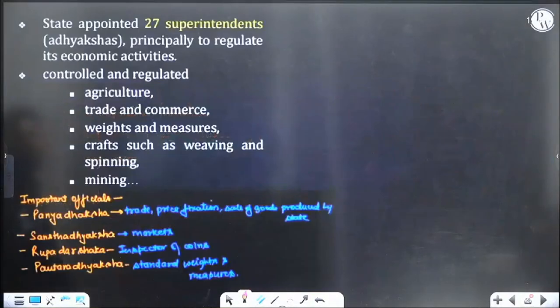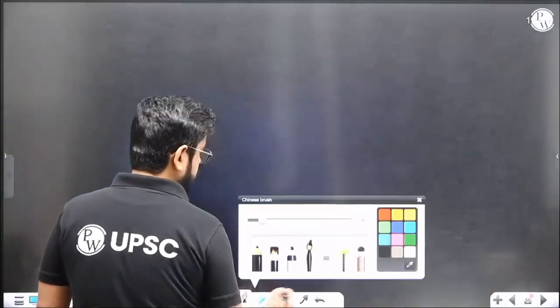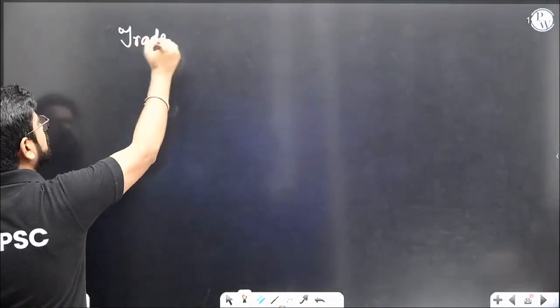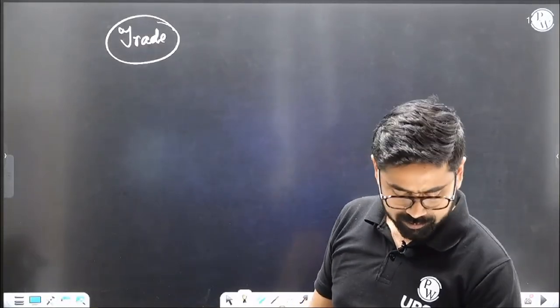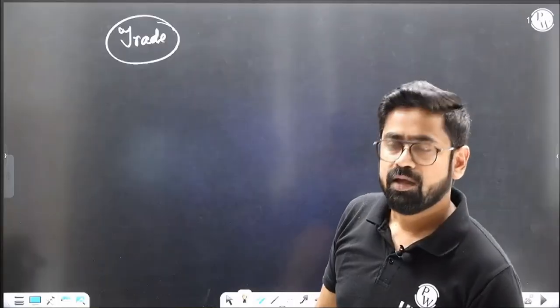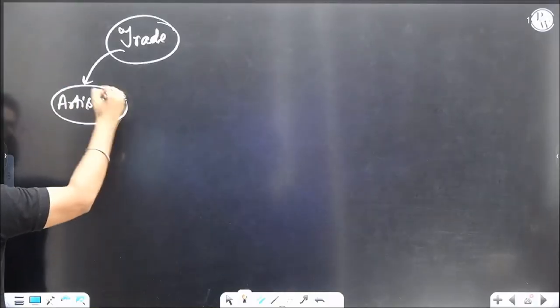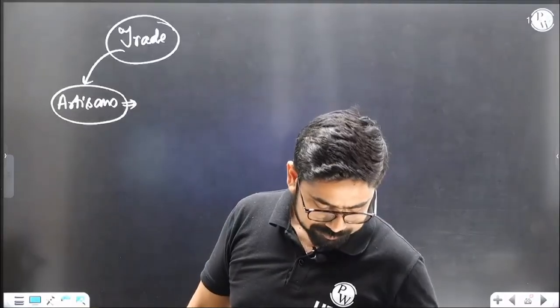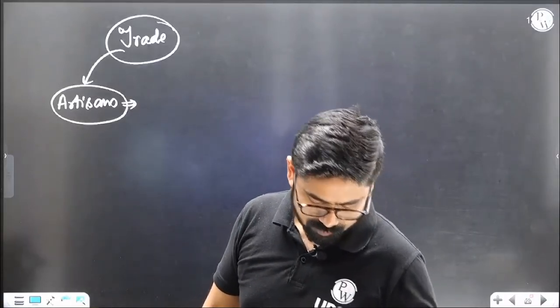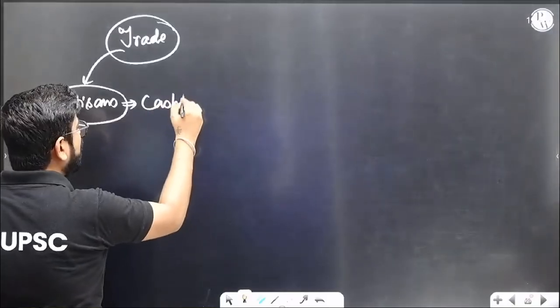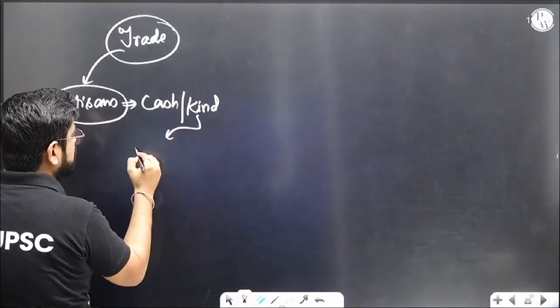Now after this, let's talk about trade and economy. In our mind, what is your expectation from trade? You will tell me that there were artisans, and these artisans will pay something as per the article they are producing. They will pay in cash or in kind. But how can they pay in kind? There is a concept of forced labor.